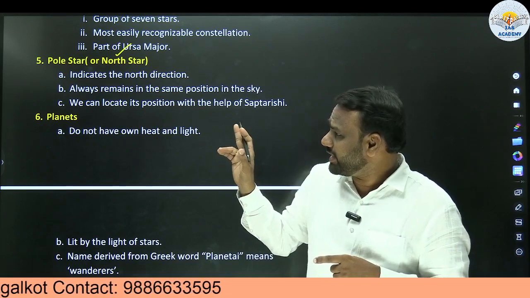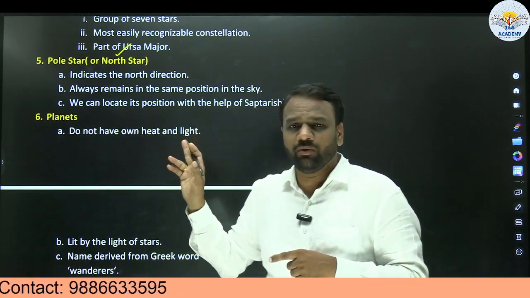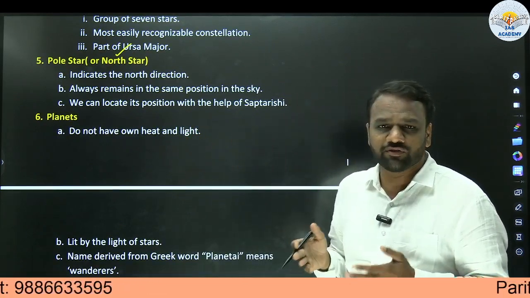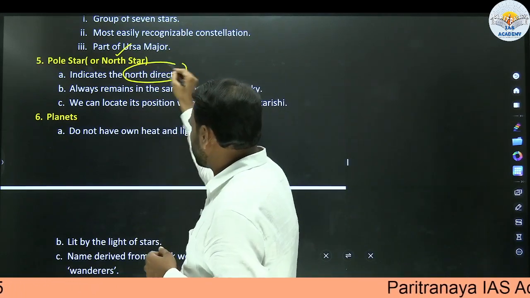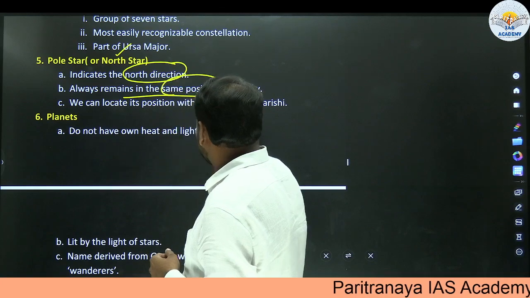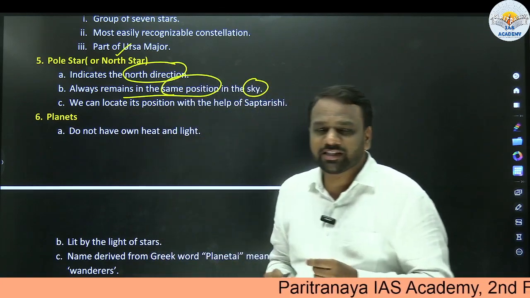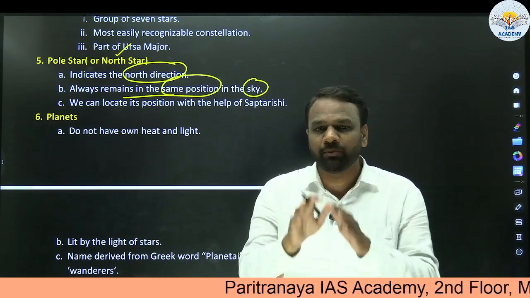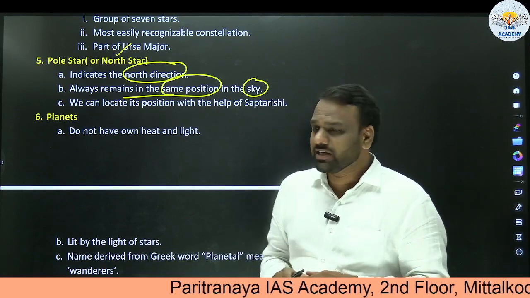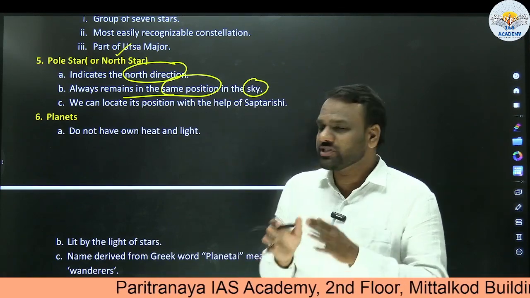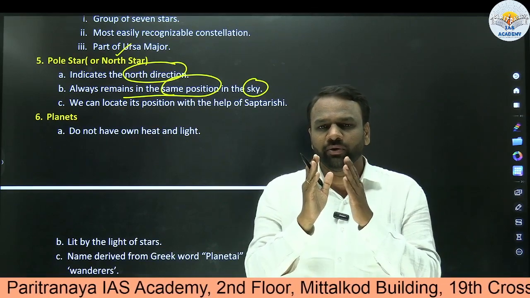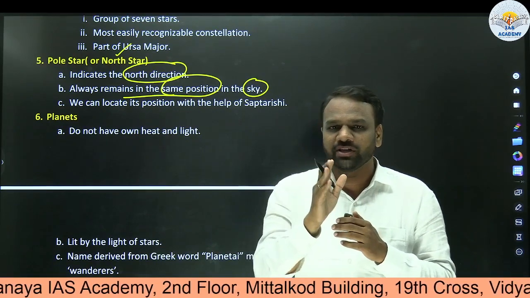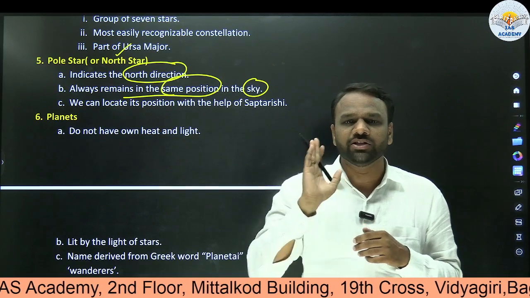In the ancient days, pole star was used for navigation. Even today also we can use it for navigation. It indicates the north direction. It always remains in the same position in the sky. Very important. There are many celestial bodies which do not remain in the same position in the sky, but stars remain in the same position. So pole star remains in the same position. Whenever you view the pole star and you start moving towards it, it means you are taking the path towards north.